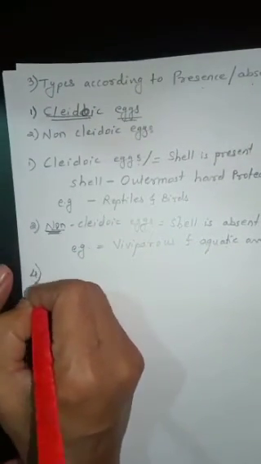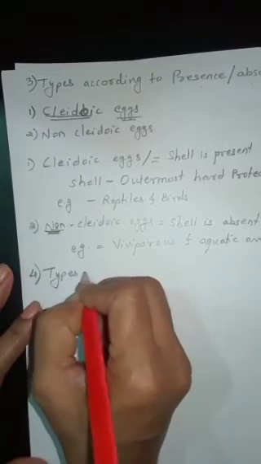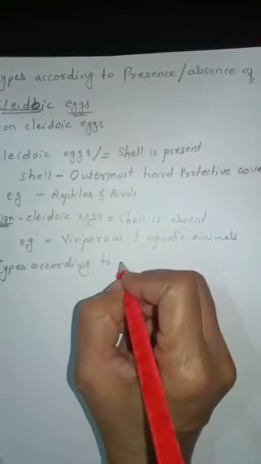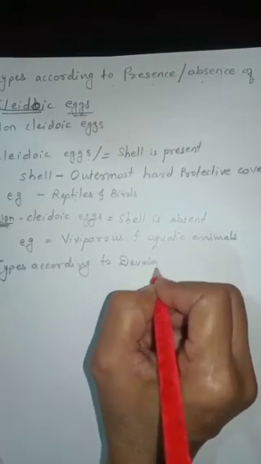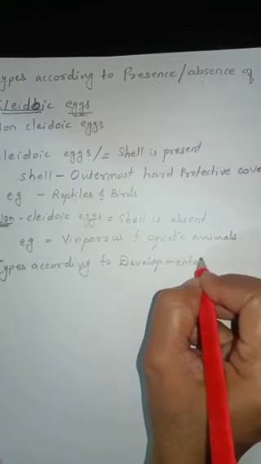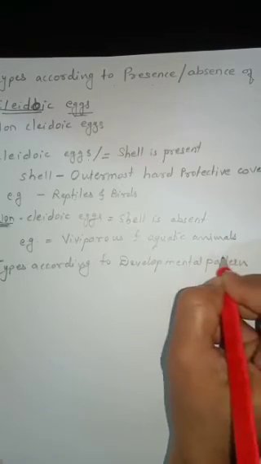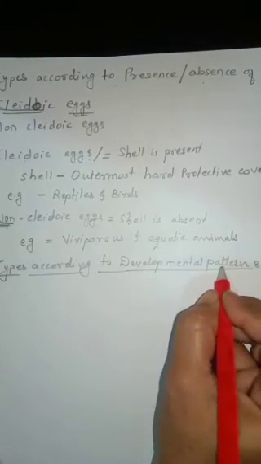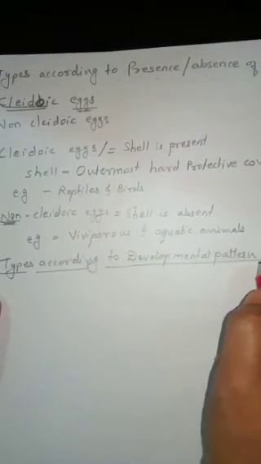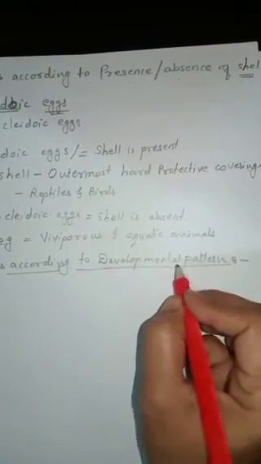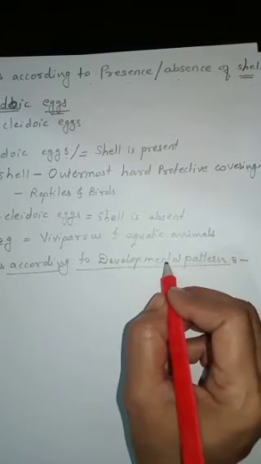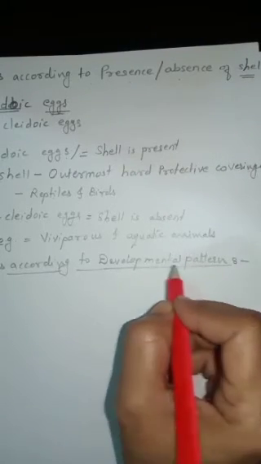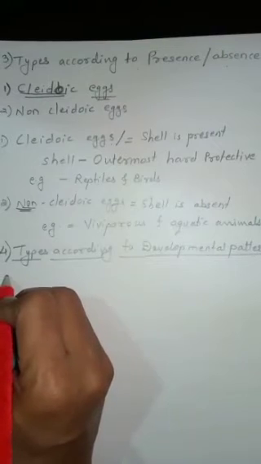Now our last types are types according to developmental pattern. Okay, what is developmental pattern? Here the pattern of development is whether it is predetermined or it is not predetermined. And according to that developmental pattern, there are two types of eggs.